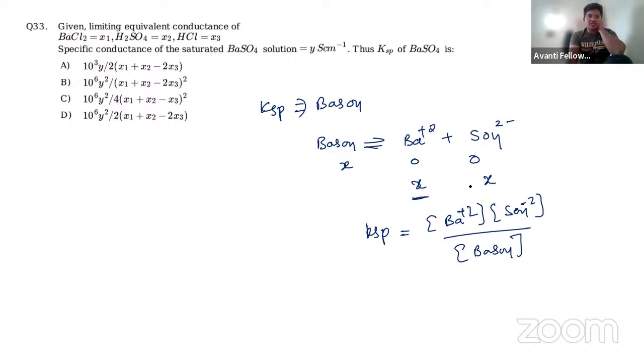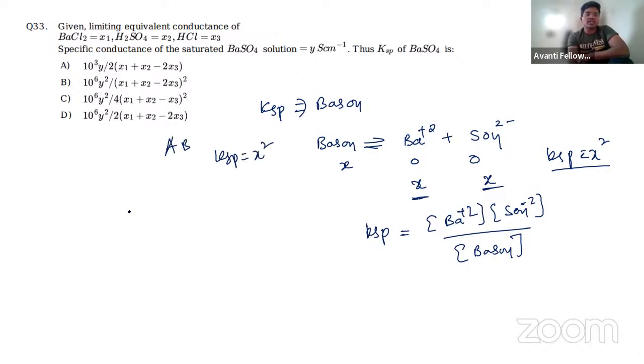Let's suppose the dissolution remains the same, if both are dissolving the same. Usually it will be the same when there is no common ion present. Then you can directly write KSP as X square, for AB.